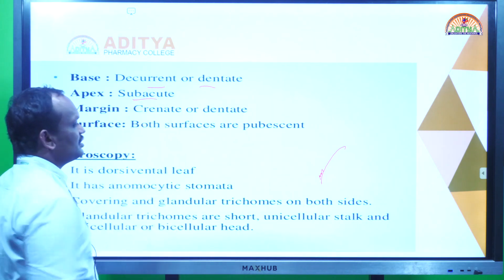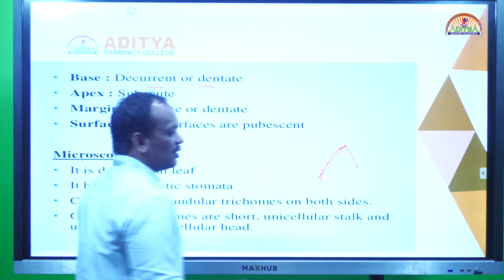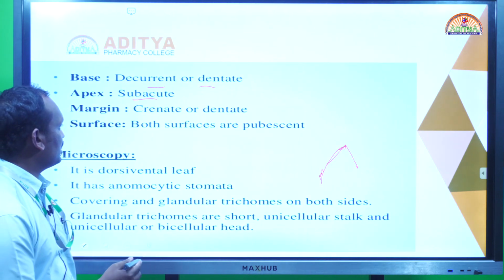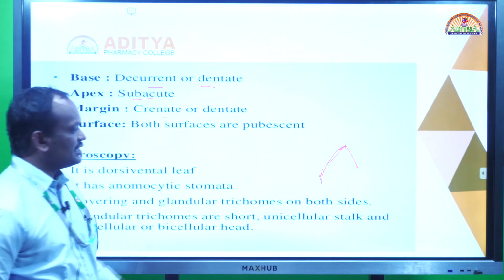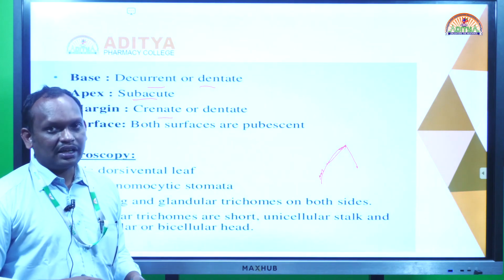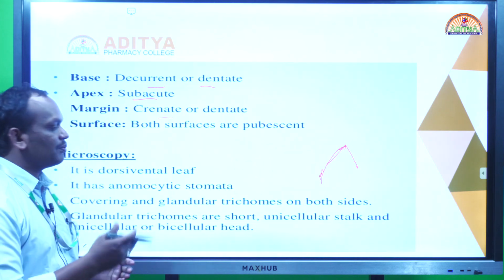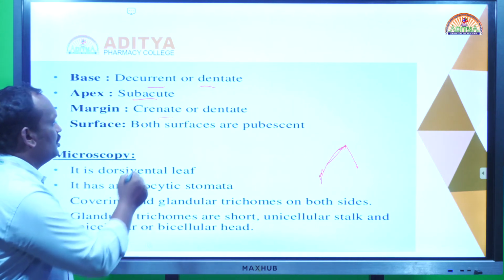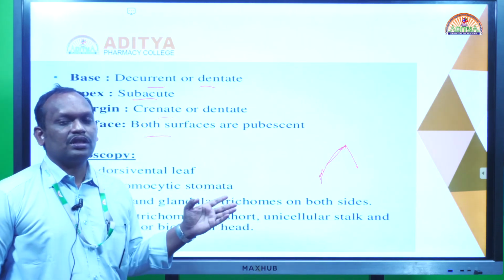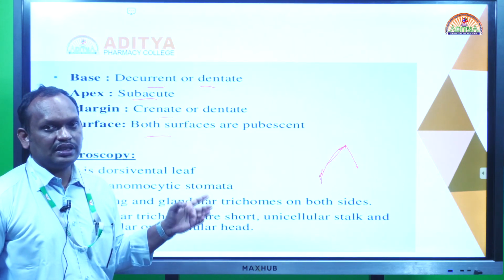Subacute: the apex is subacute, not acute. Acute means the leaf is very sharp; subacute means the apex is somewhat acute. The margin is crenate or dentate. Dentate means the margin will be like a dental arrangement, and crenate means somewhat not sharp edges will be there. Both surfaces are pubescent. Pubescent means both surfaces of the leaf have hairy structures, so that is the reason they say it is a pubescent leaf.